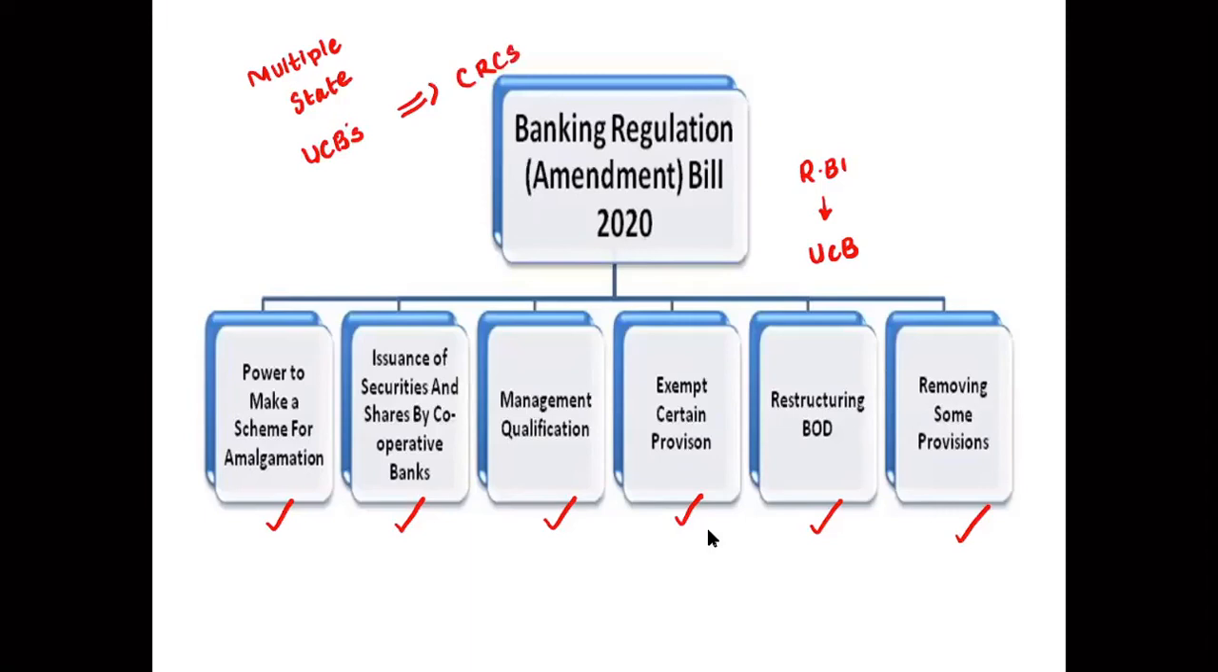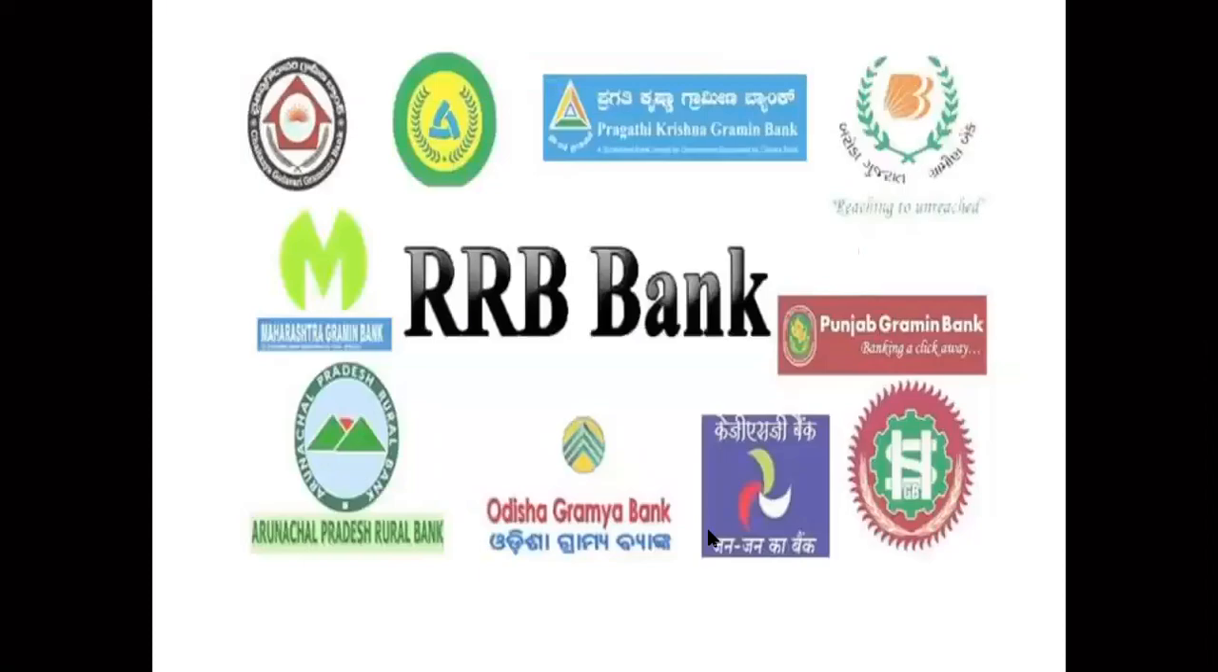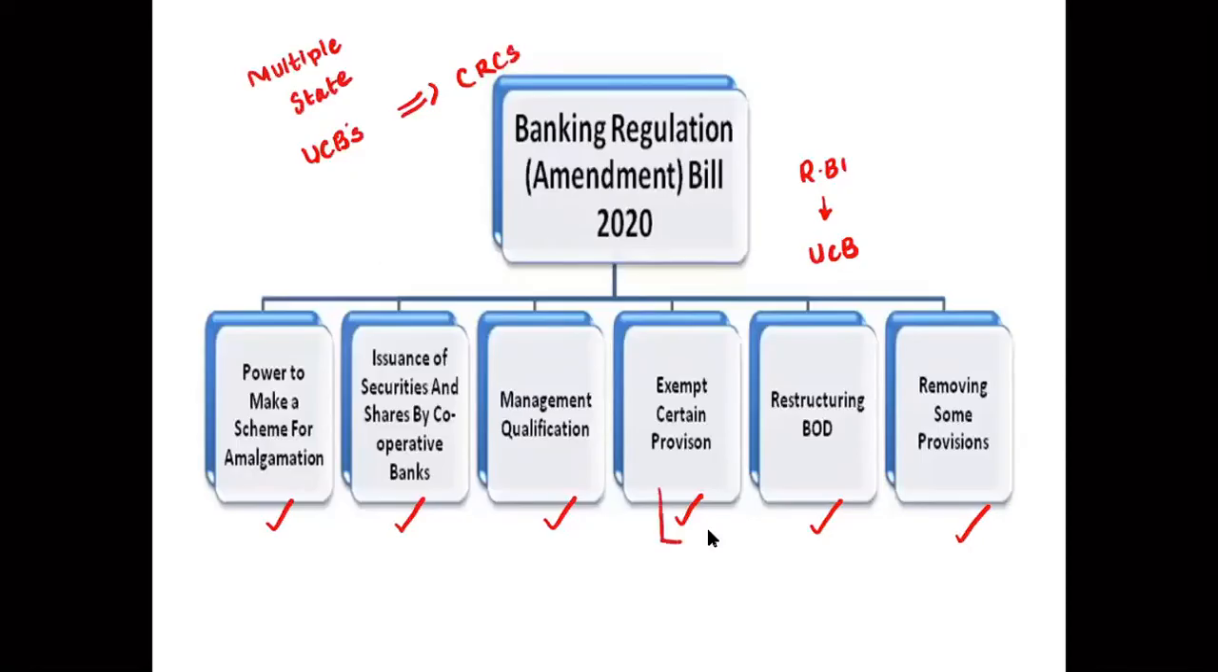So what are the exemptions being given? Remove some provisions. Exemptions to certain provisions: Primary Agricultural Credit Society, PACS, has been exempted, number one. Second, cooperative land mortgage banks have been exempted. Also other banks not specified in that are exempted from the RBI regulations or from this bill or act, right?